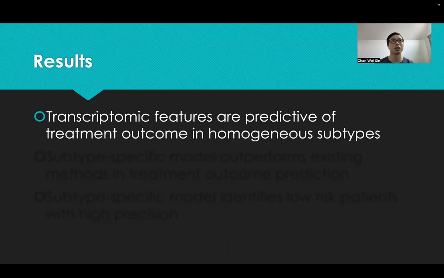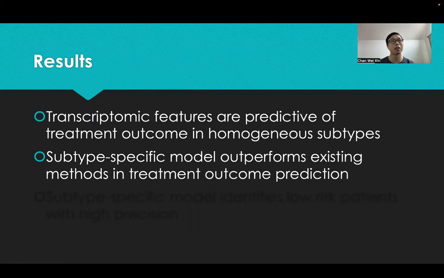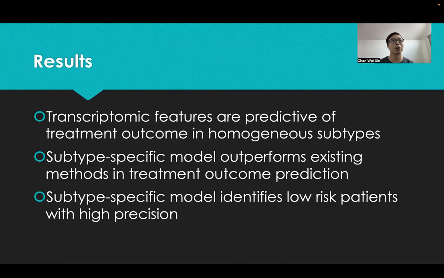We established the following results in our research. First, we showed that transcriptomic features are predictive of treatment outcome in homogeneous subtypes. Second, we showed that our subtype-specific model outperforms existing methods in treatment outcome prediction. Third, we show that our subtype-specific model identifies low-risk patients with high precision. These patients are prime candidates for de-intensification of chemotherapy.